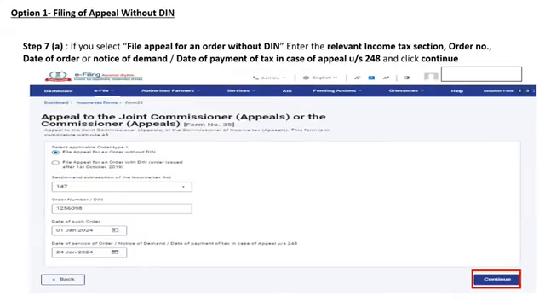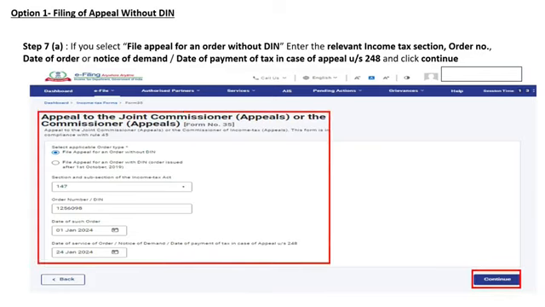If you decide to select File Appeal for an order without DIN, you are required to enter the relevant income tax section, order number, date of order or the date of notice of demand, date of payment of tax in case of appeal under section 248 and then click on Continue button.